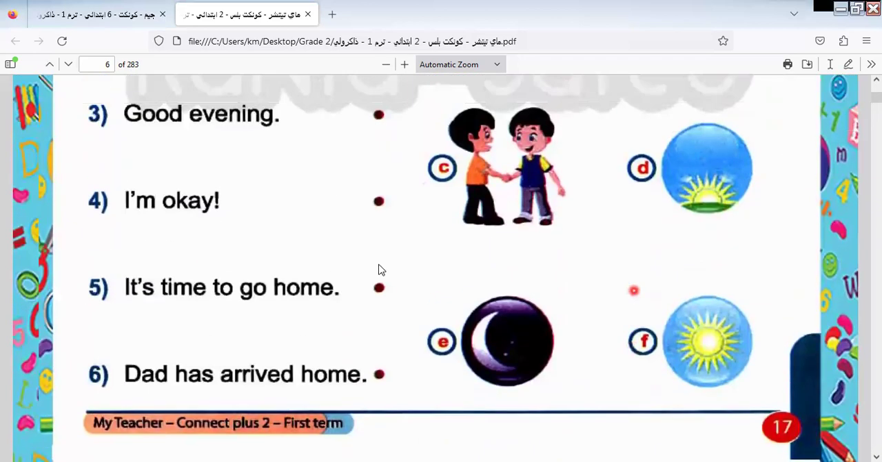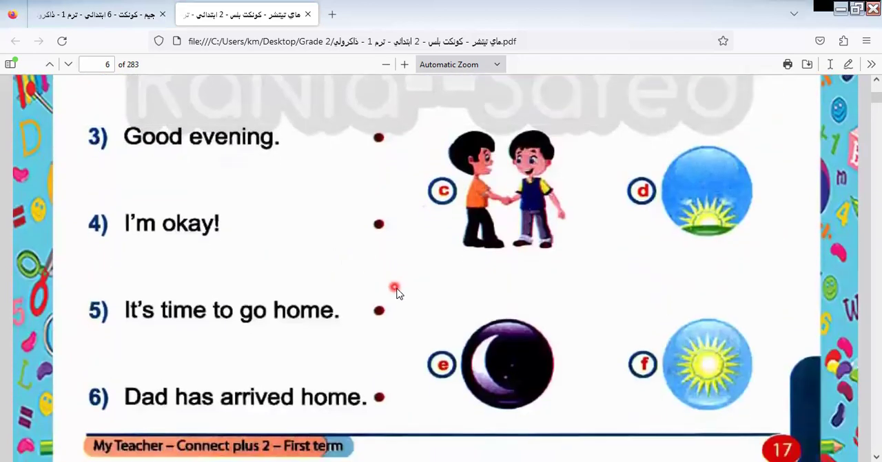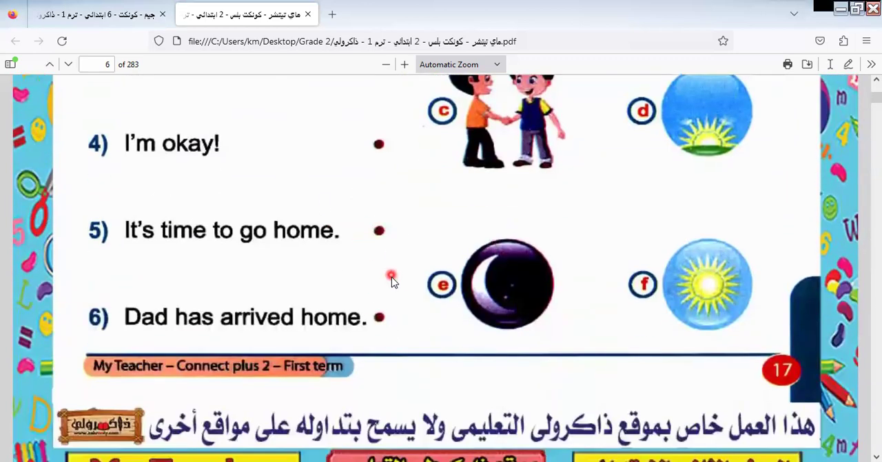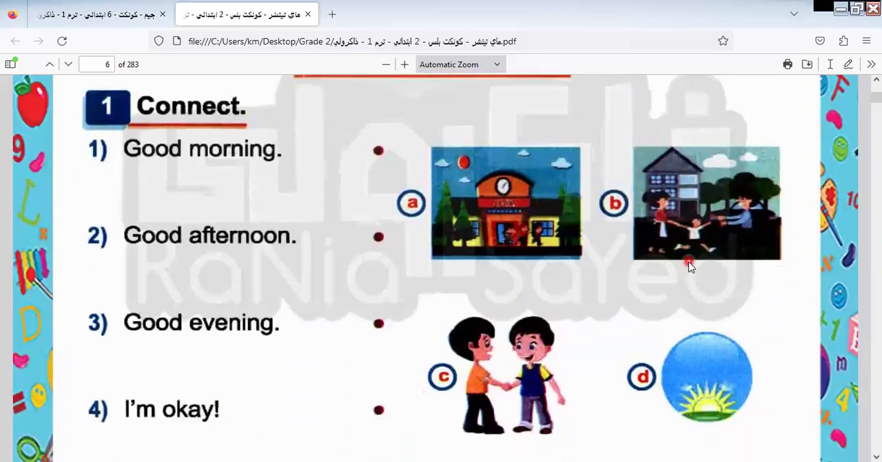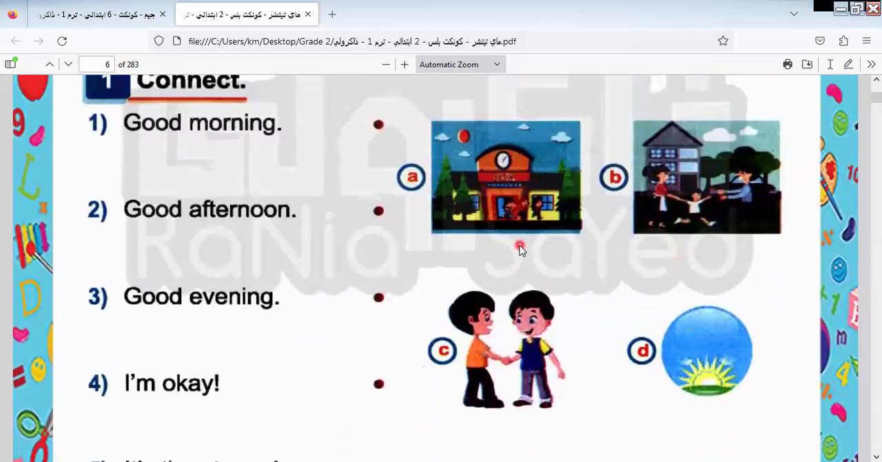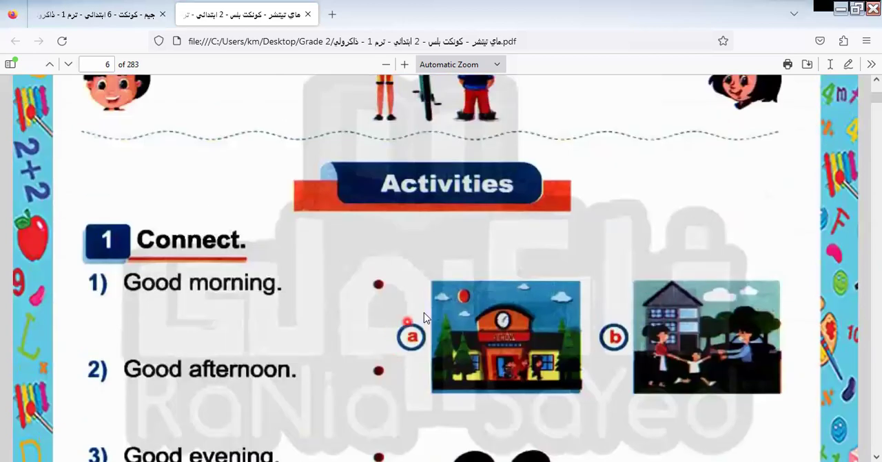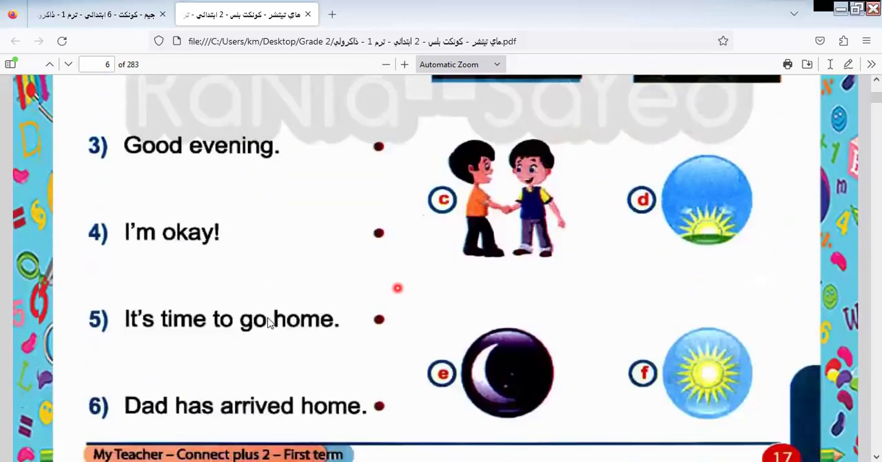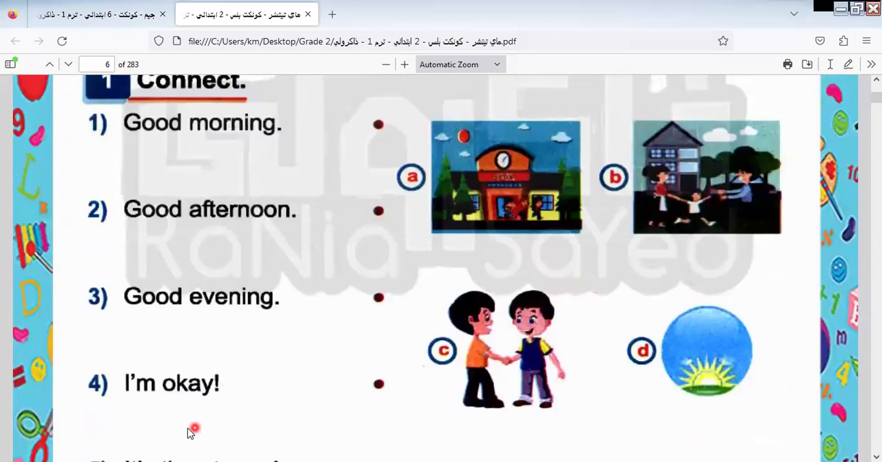Afternoon. This is afternoon, number 5 with number 2. Evening. Which one is evening? This one with this one. It's time to go home. Which one is it's time to go home? This one. Arrived from work, this one. It's okay, it will be this one. Okay, it's okay, this one.